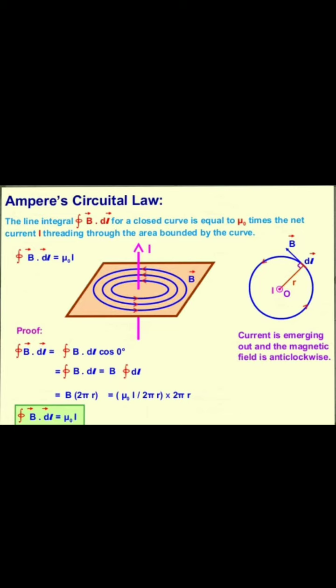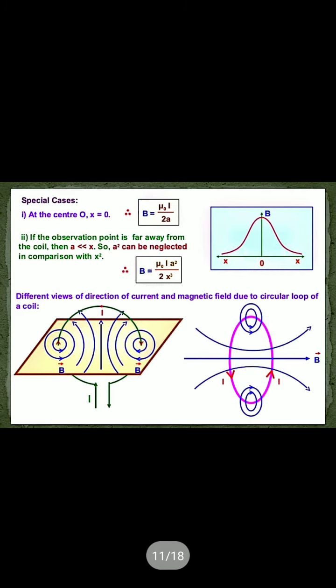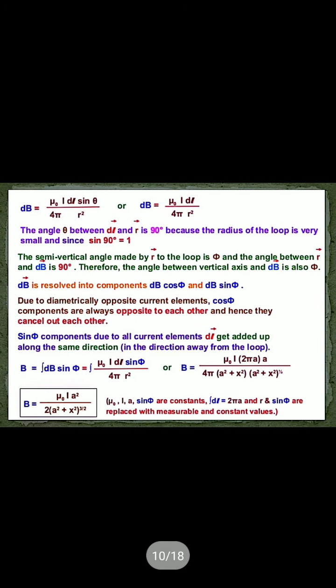I hope you understand this. Why can we write B as mu 0 I by 2 pi R, and in place of a, why can we write 2 pi into R? If you do not understand, then just mention it in the comment box, and I will make another video for this. Understand? Okay.